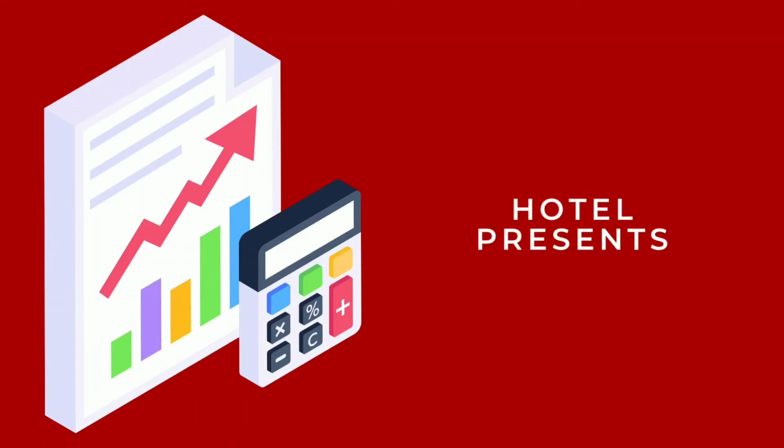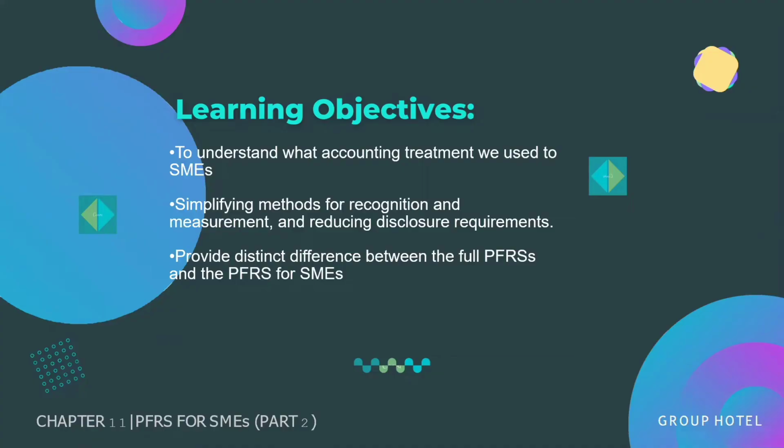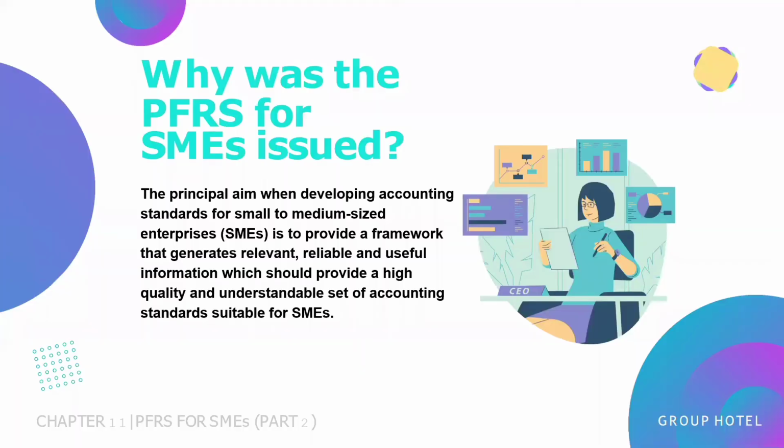Good day everyone. This video is a continuation of Part 1, Chapter 11, PFRS for Small and Medium-sized Entities. At the end of this video, you're expected to learn the following: to understand what accounting treatment we use for SMEs, simplifying methods for recognition and measurement and reducing disclosure requirements, and provide the distinct difference between the full PFRS and the PFRS for SMEs.